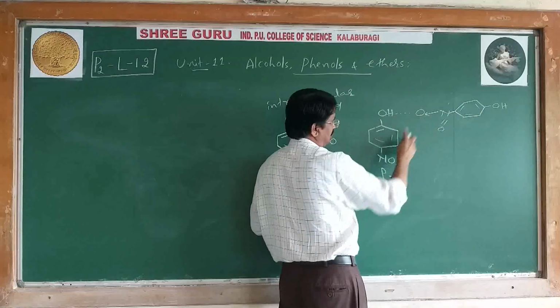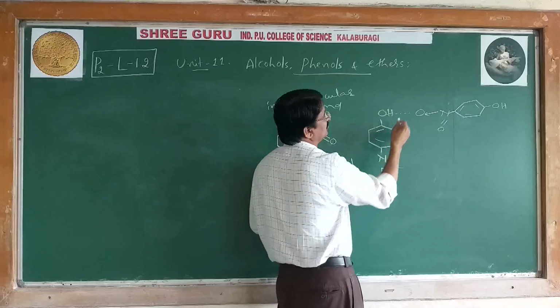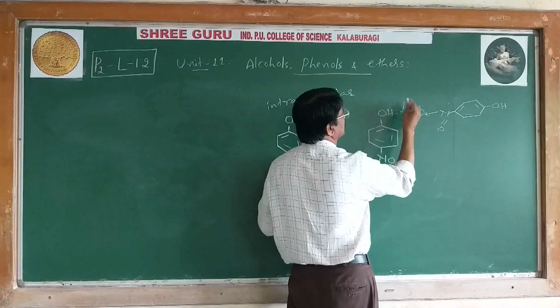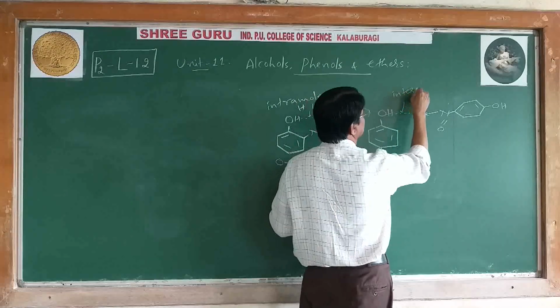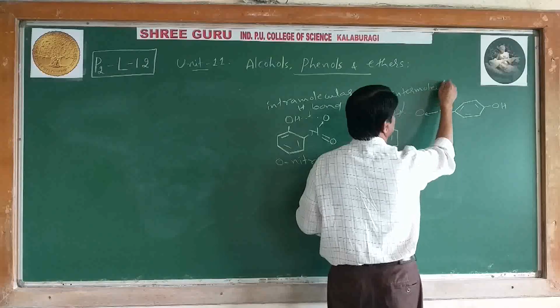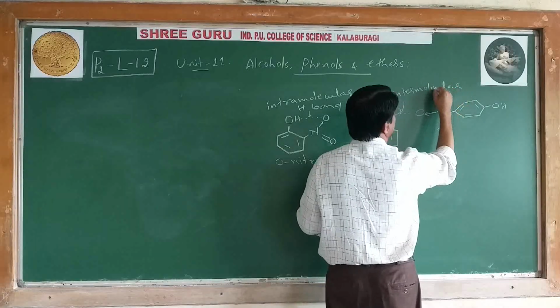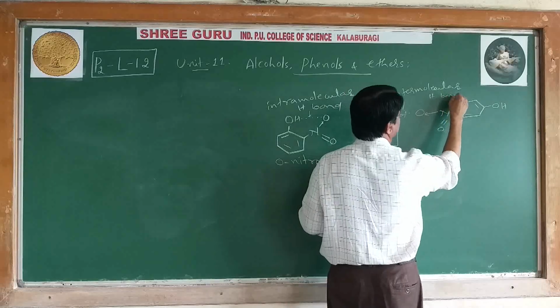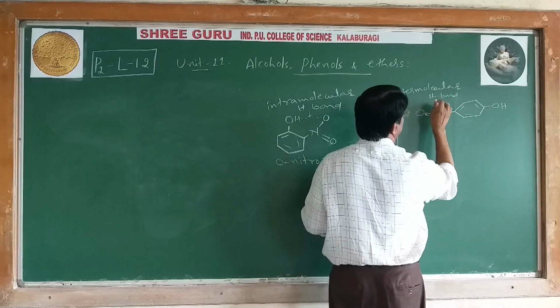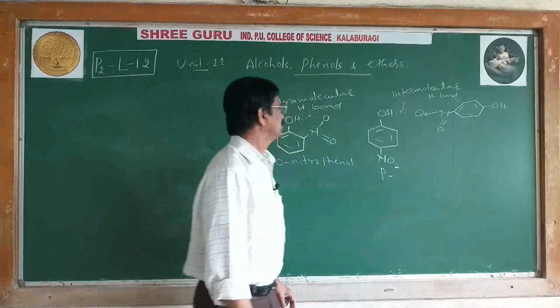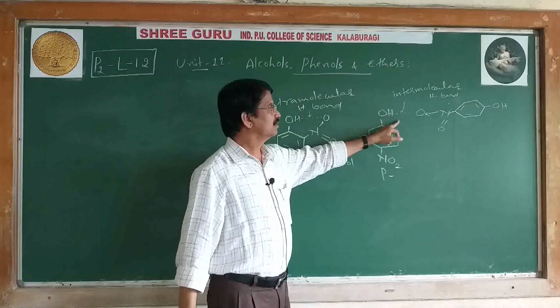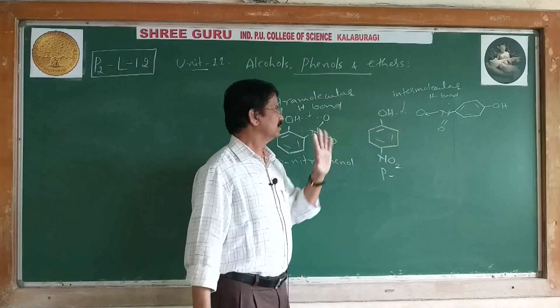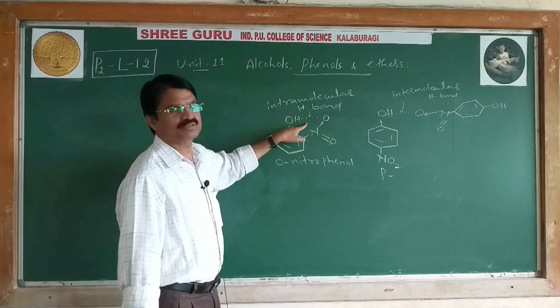Para-nitrophenol, and this is said to be intermolecular hydrogen bond. Here is intermolecular hydrogen bonding, and here intramolecular hydrogen bonding.